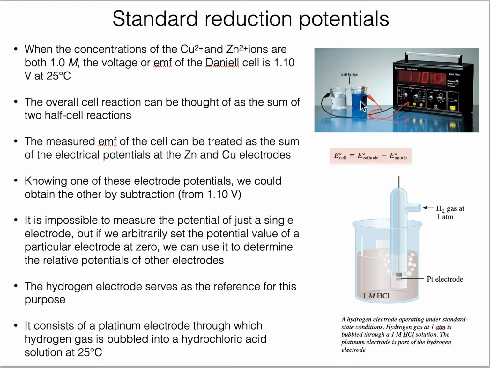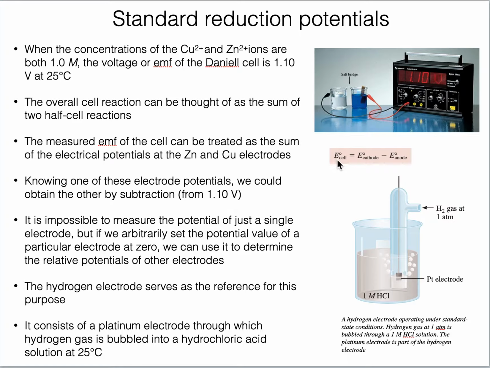And if the concentration of copper and zinc is 1 molar, and the system readings are carried out at 25 degrees centigrade, then these are standard conditions. If the concentration is 1 molar and the temperature of the galvanic cell is 25 degrees centigrade, then these are standard conditions. And then at this time, the E cell will be represented as E naught cell, or standard cell potential.